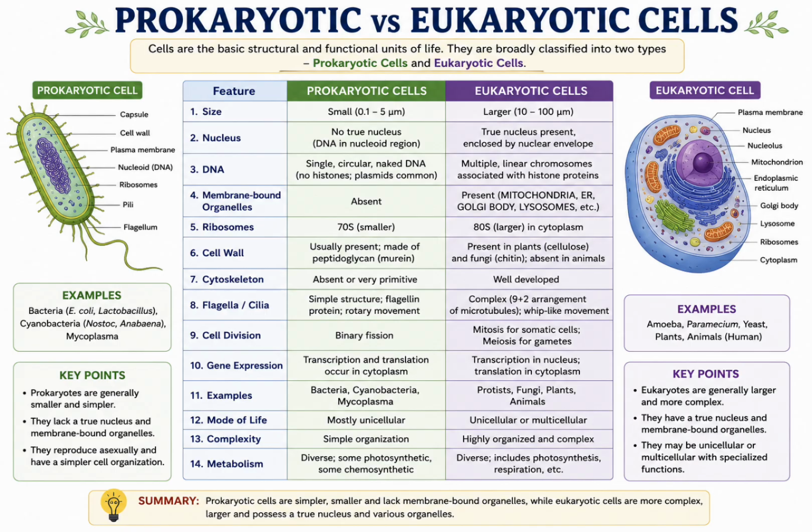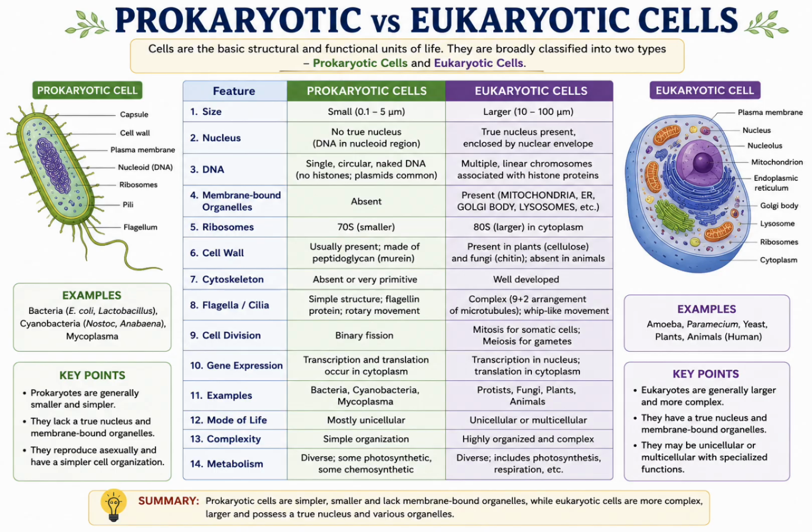If you see cell division, prokaryotes show asexual reproduction, that is binary fission, where one cell divides into two identical daughter cells. But eukaryotes show sexual reproduction, meaning mitosis for growth and repair and meiosis for gamete formation. The next difference is gene expression.